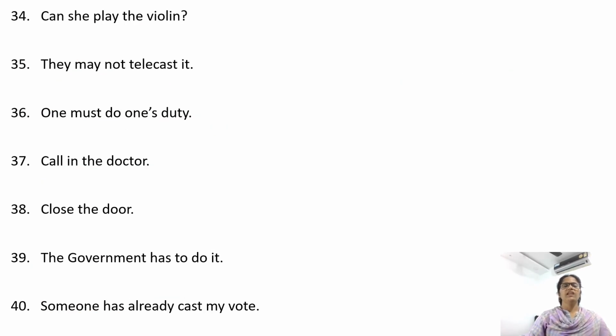Can she play the violin? Interrogative sentence. Play is the verb, she is the subject, the violin is the object. Now write can here. Can the violin, after can, could, may, might, we need be. Can the violin be played by her, with played as the V3 form.